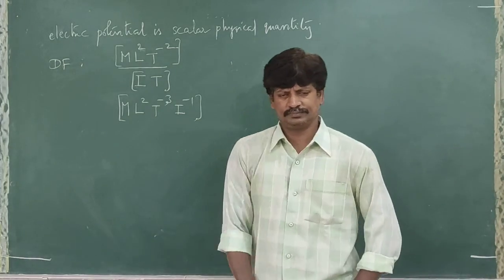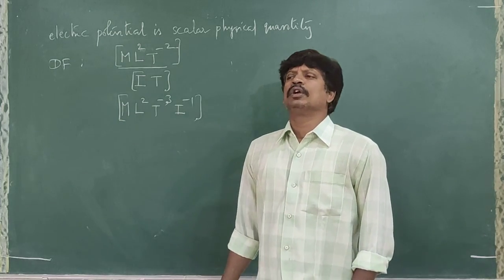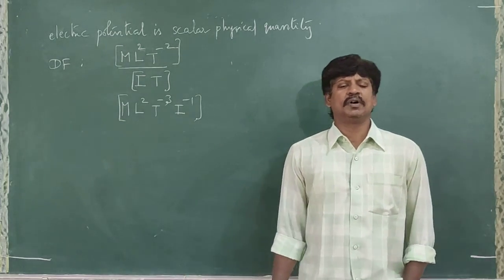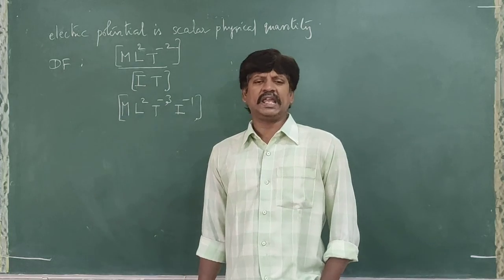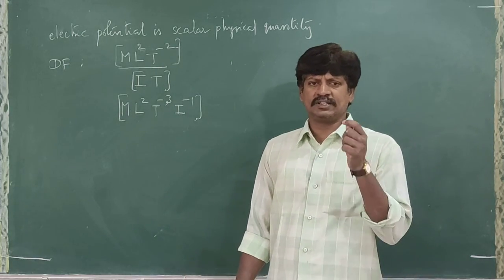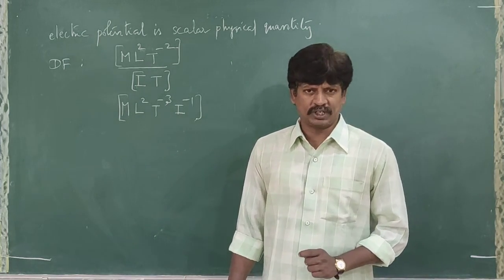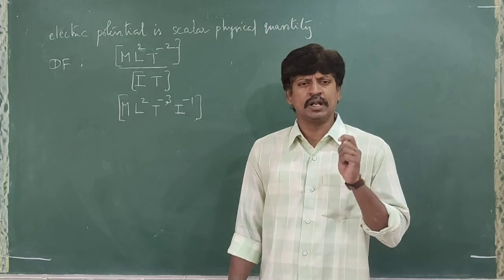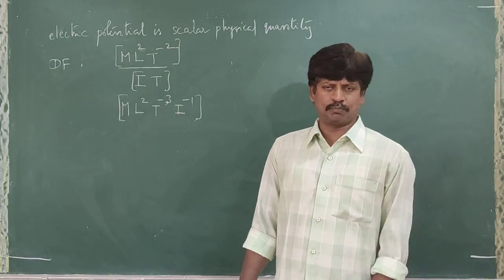Will you agree with that? So you want to bring plus 1 coulomb of charge from infinity to a point P inside the electric field, which is given by a simple relation 1 by 4 pi epsilon naught capital Q divided by small r. That is called the potential at that point.